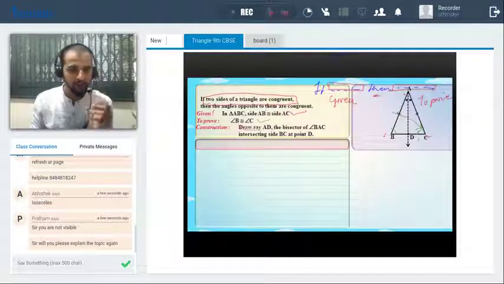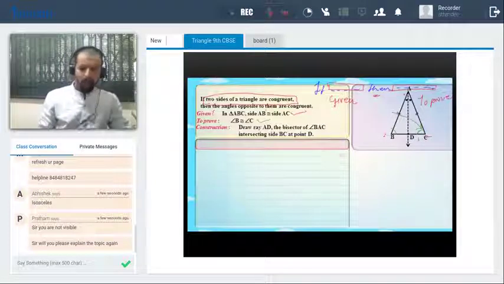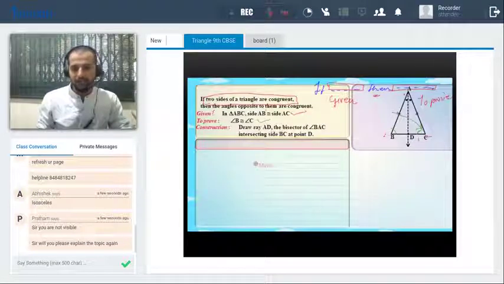Okay, given and to prove, right? Given and to prove, clear? Okay, I'll just start with the session. First thing, I'll start with the given. What is exactly the given?